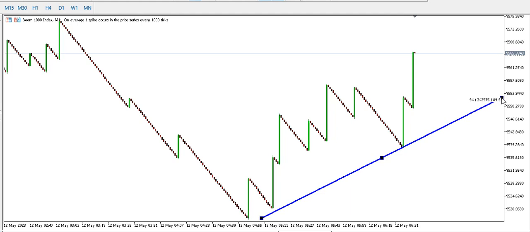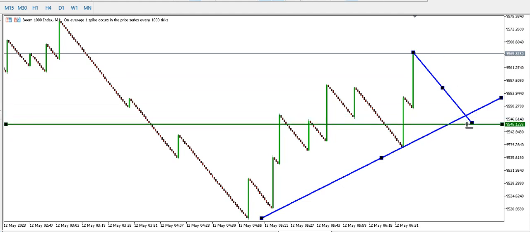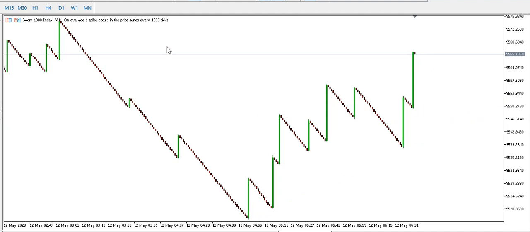If you are going to scalp buy right now, the drawdown is the drawdown. If you scalp buy at this point, your stop loss could be somewhere around here. It's advisable you buy Boom 1000. Do not try to sell Boom 1000. If you try to sell Boom 1000 and you place your stop loss at the top, a spike can blow away your stop loss and it might not work. So that's that for Boom 1000.